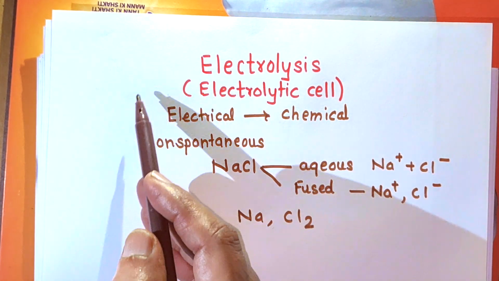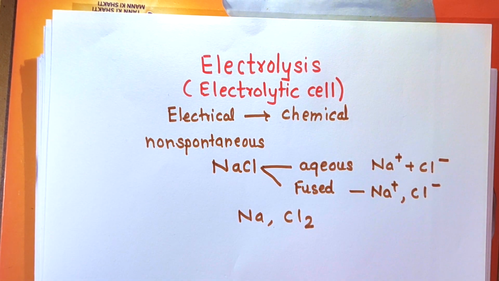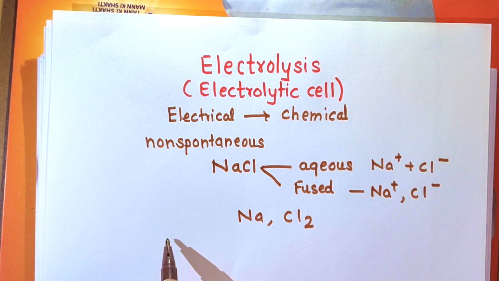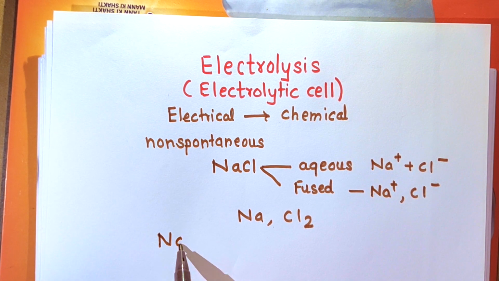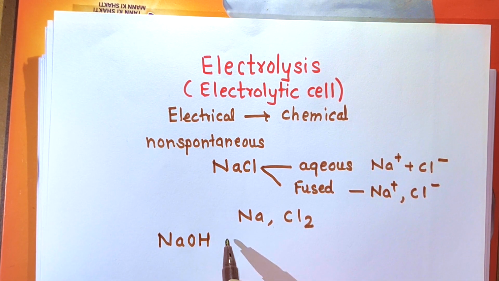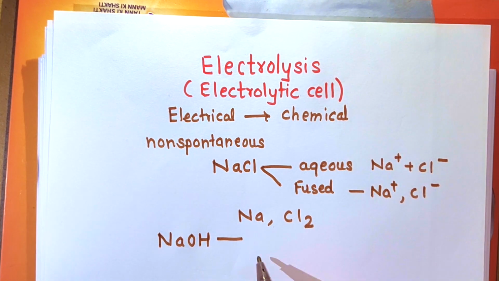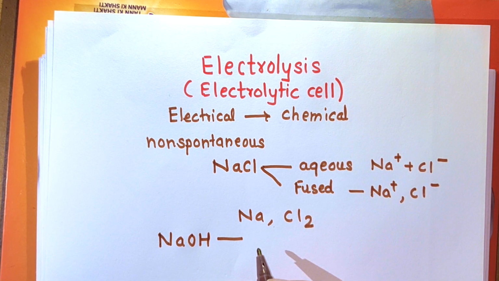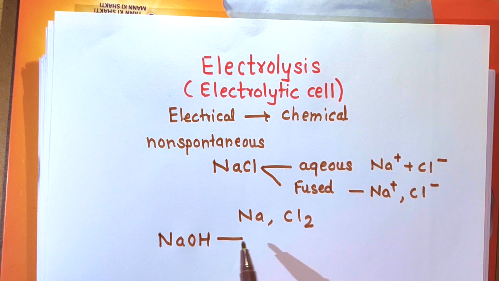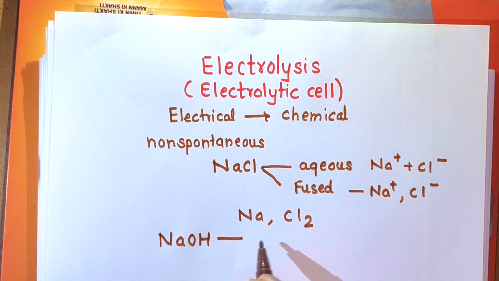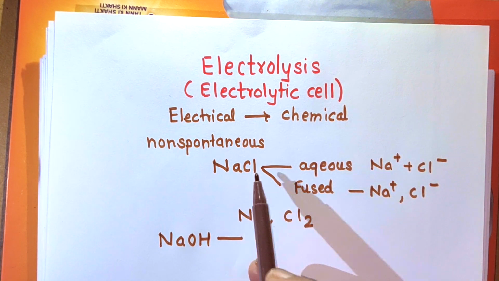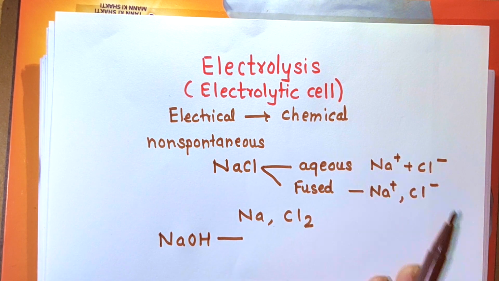This electrolysis process is very important in industry also. For example, you know that NaOH is used in the preparation of detergents, soaps, paper, dyes, etc. This NaOH is mostly obtained in industries by the electrolysis of aqueous NaCl solution.